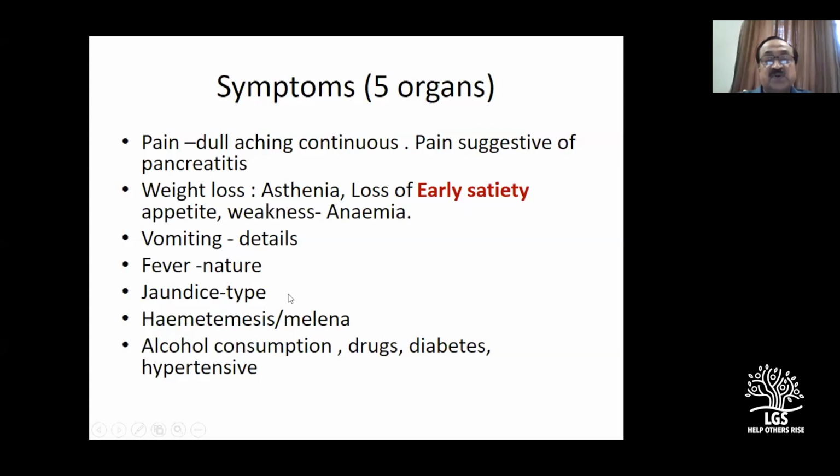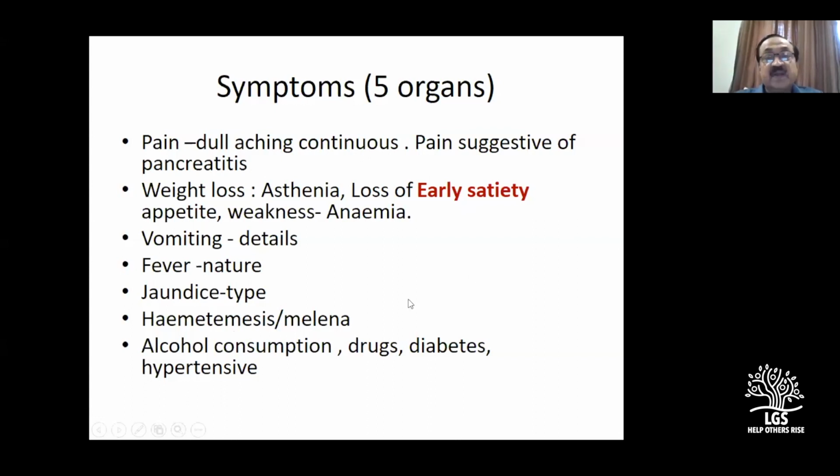So details about the jaundice, hematemesis and melena, features related to your case of carcinoma of the stomach. Mostly 10 to 15-20% of them will have hematemesis, melena. And alcohol consumption, drugs, diabetes, hypertension. All these things I think last time I had mentioned to you. We'll talk about this later one by one.